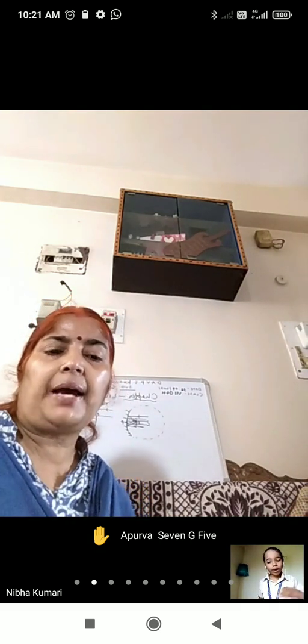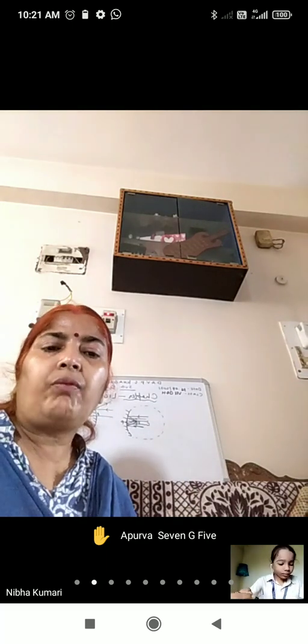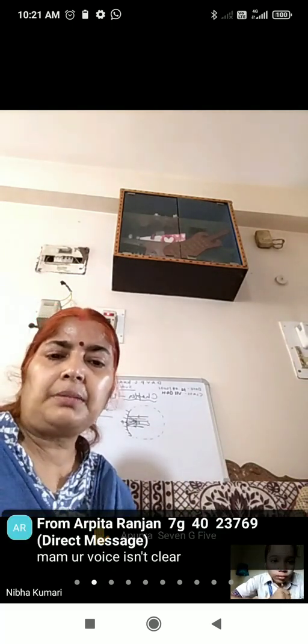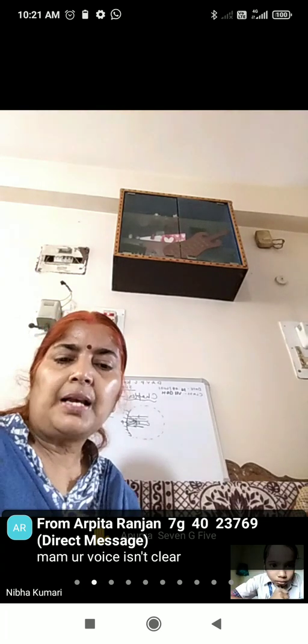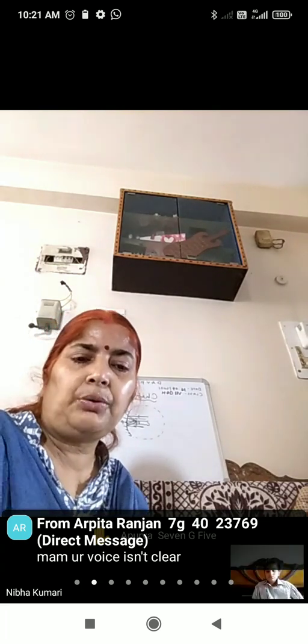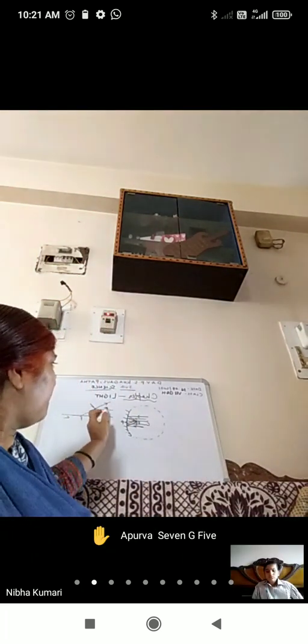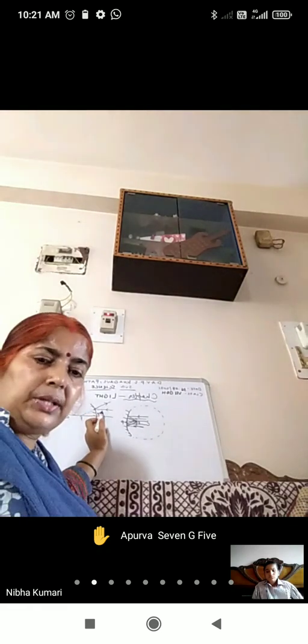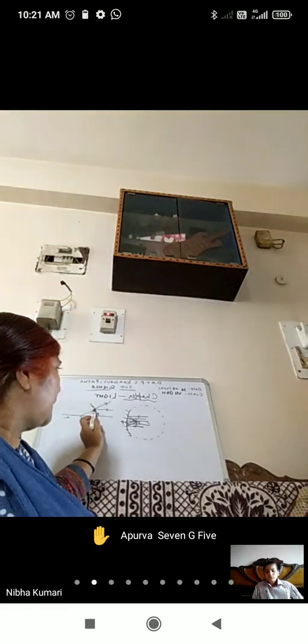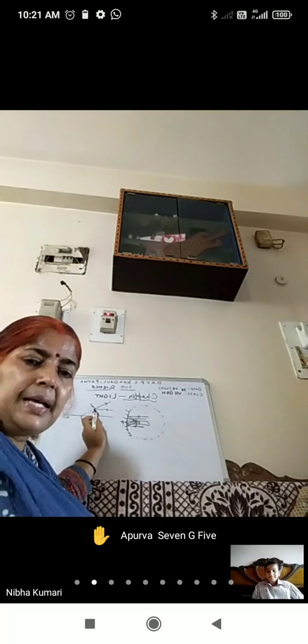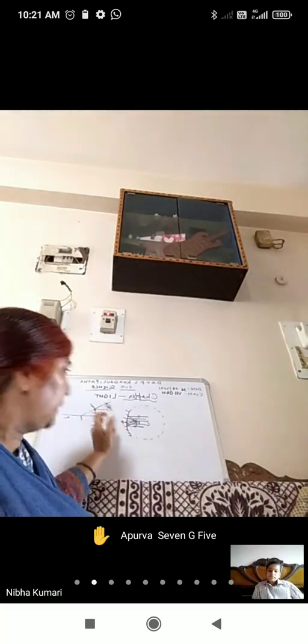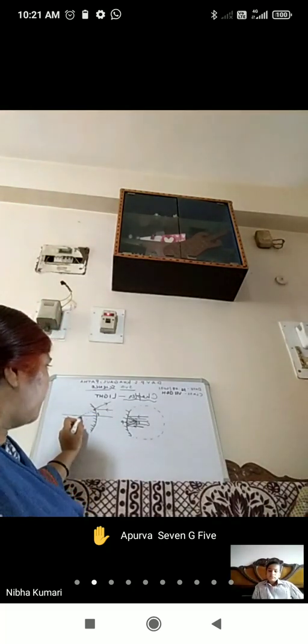See, in convex mirror, how will you define focus? In convex mirror, children, you can see the ray coming parallel to principal axis. This ray is parallel to principal axis, and after reflection, it appears to diverge from this point.